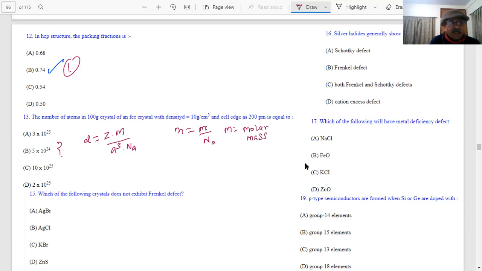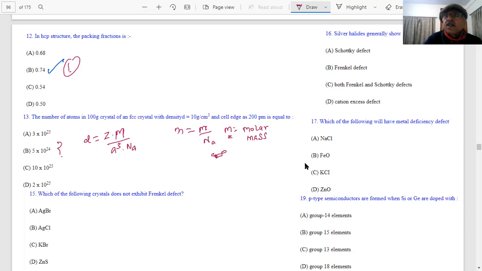Yes, sir. How much did that come? Sir, I have just put the value given mass upon molar mass into Na, so number of atoms. There is some error anyway; that is why I'm just telling you. Okay, what is required here? If I am able to calculate the molar mass, students, some calculation is required. Molar mass means gram per mole.